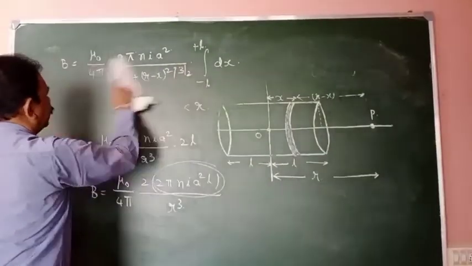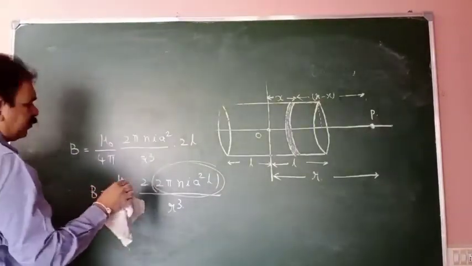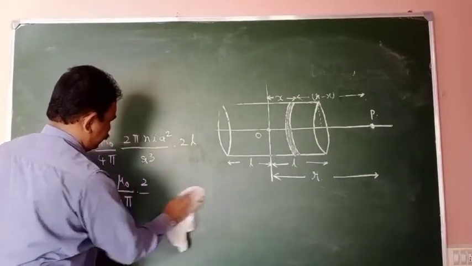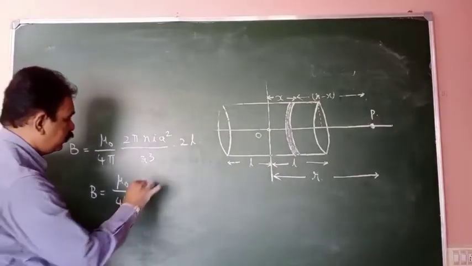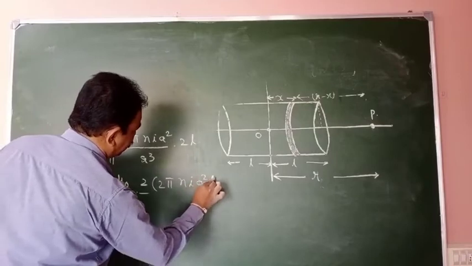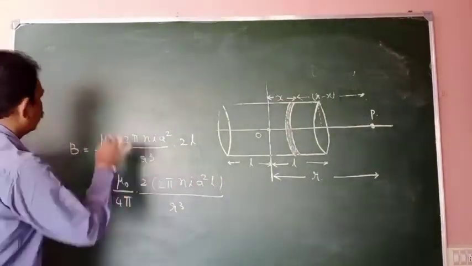Write this one: μ0 by 4π, 2 into 2π n I a² L by R³.